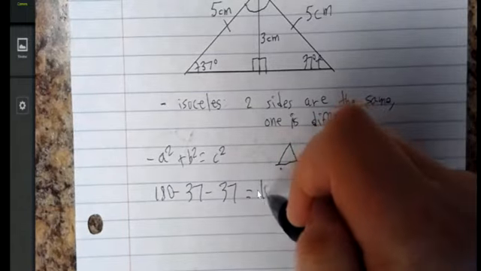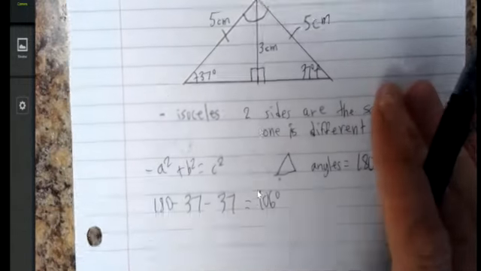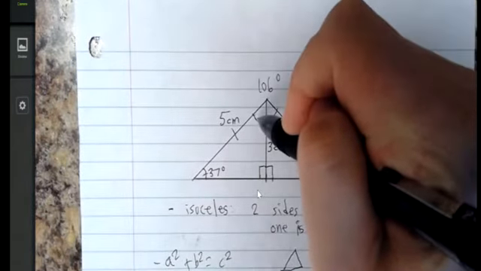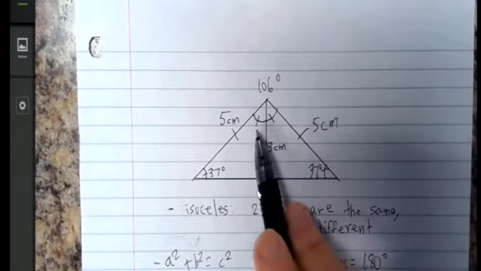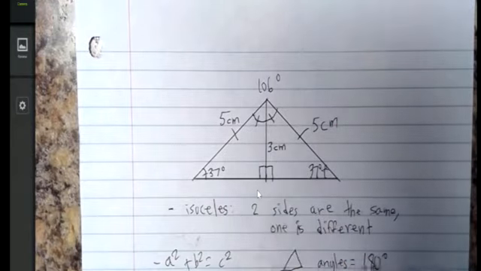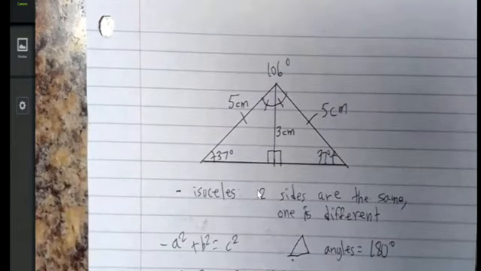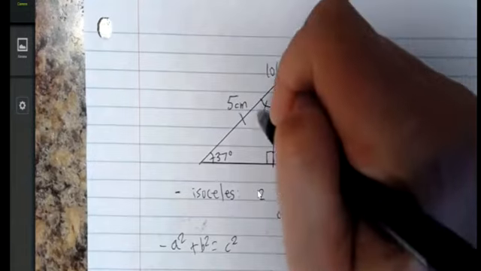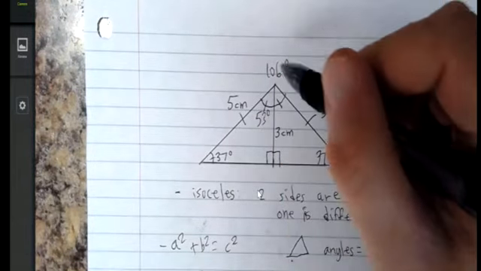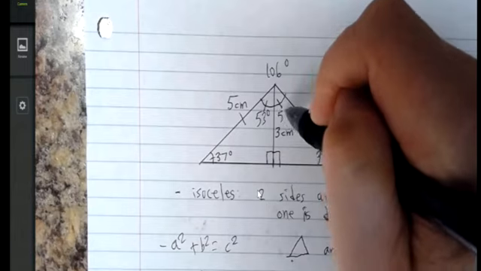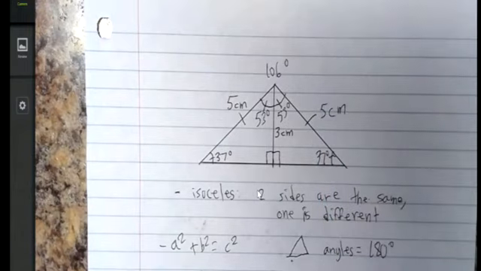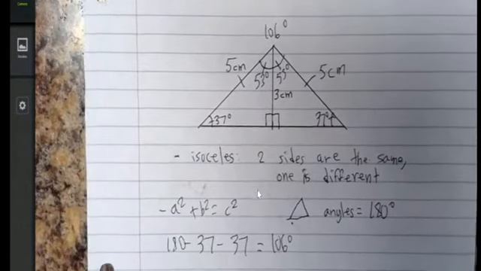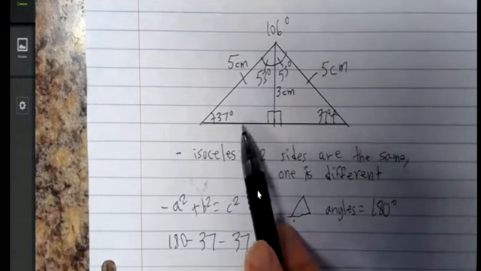I get 106 degrees from my calculator. 106. And if I want to do the two individual angles down here, I simply do 106 divided by 2. I'll do that in my head. That's 53. Half of 100 is 50, half of 6 is 3, gives me 53 degrees. So that solves all the unknown angles. We've got some unknown sides here.